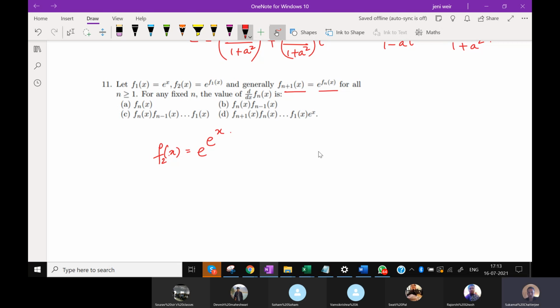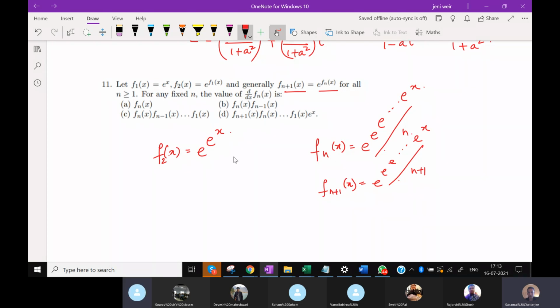So that means fn(x) will be of the form e to the power e to the power e to the power x, where there will be n number of e's, and f(n+1)(x) will have n plus 1 e's. So this would be the form of fn(x) and f(n+1)(x).